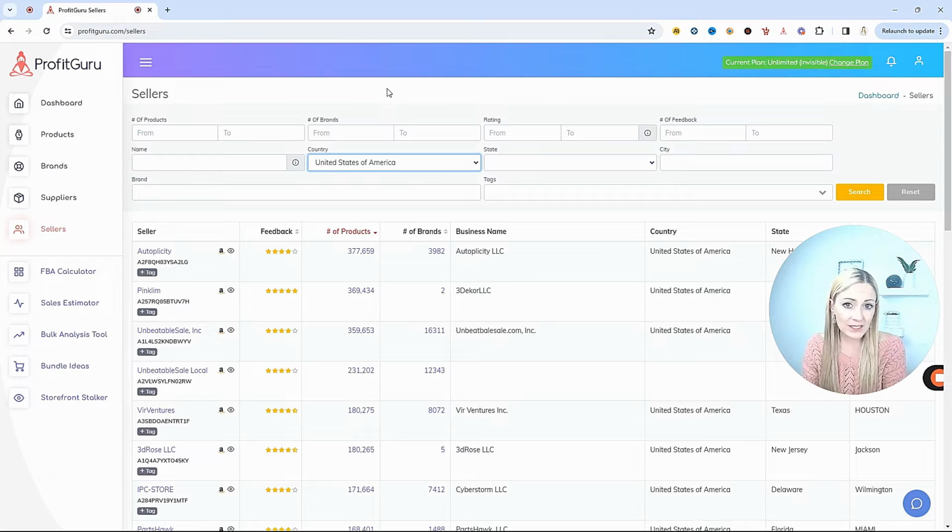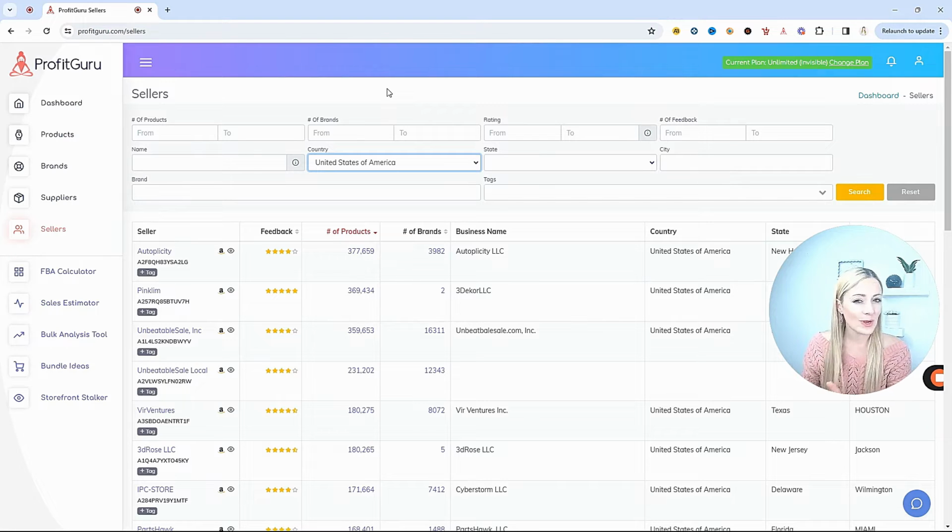So the more brands that they have and the more products that they have, that's a really good indicator to me that they're number one, arbitrage sellers, or number two, wholesale sellers. So this is a great way to weed all irrelevant sellers out of our search. We're not going to see the private label people, and we can also weed out people who are too big for us to compete with.